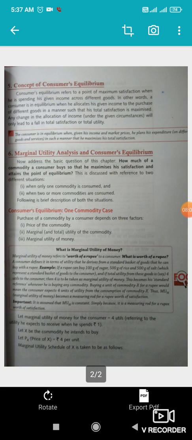Today we have studied the law of diminishing marginal utility. We have discussed its two basic assumptions. Then we discussed the concept of consumer equilibrium, its definition, the marginal utility analysis and consumer equilibrium in the one commodity case. I hope you have understood till now.